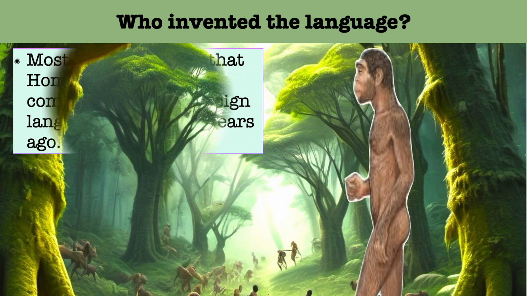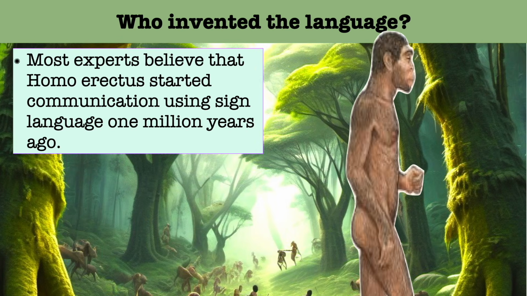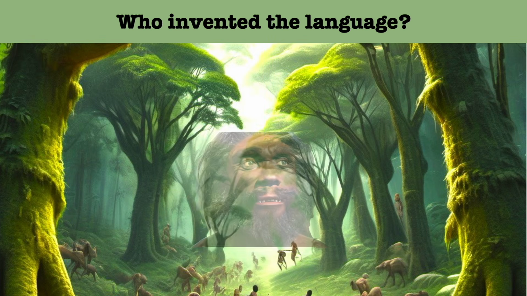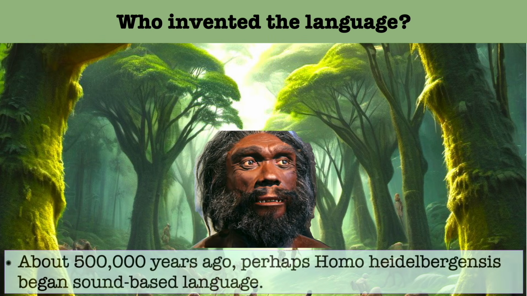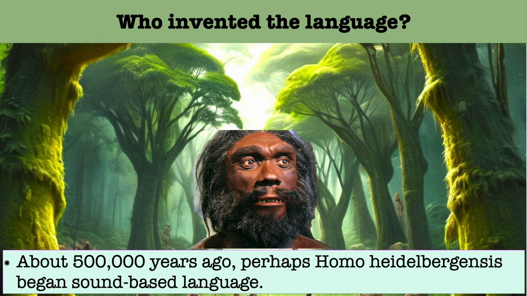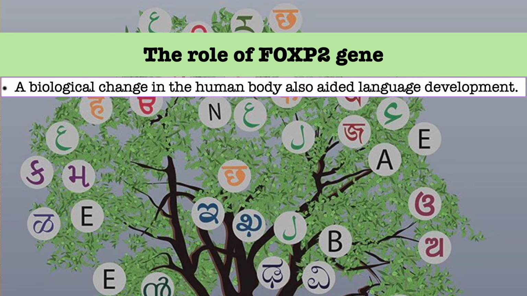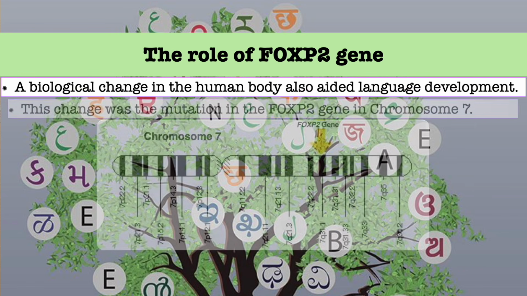Most experts believe that Homo erectus people started communication using sign language 1 million years ago. About 500,000 years ago, perhaps Homo heidelbergensis began sound-based language. A biological change in the human body also aided in language development. This change was the mutation in the FOXP2 gene on chromosome 7.